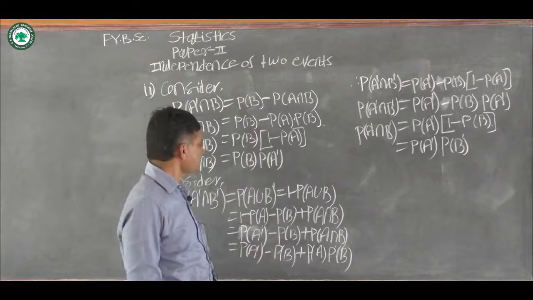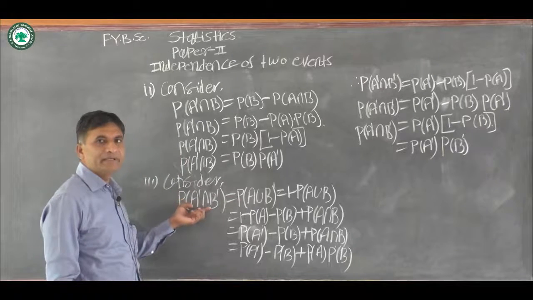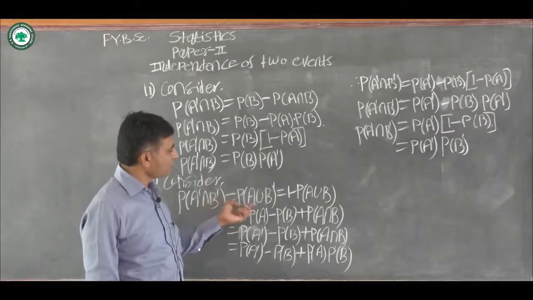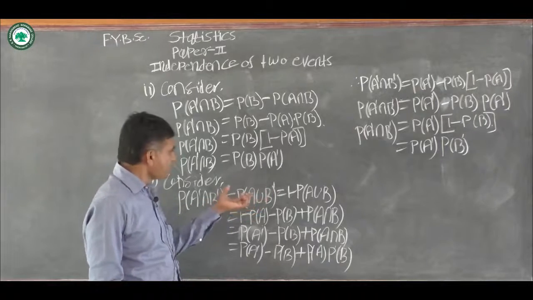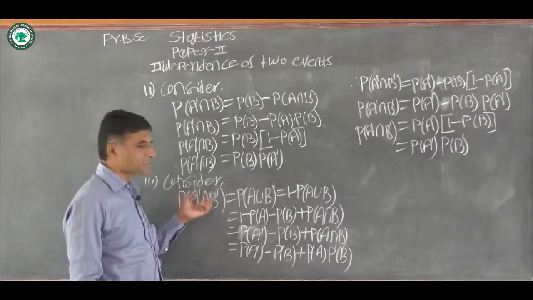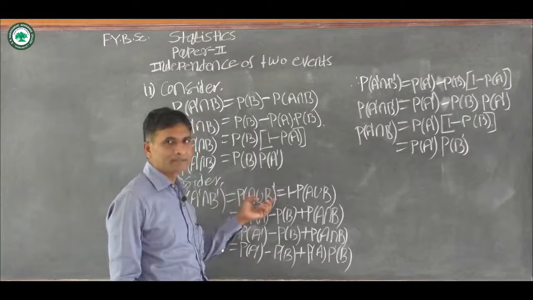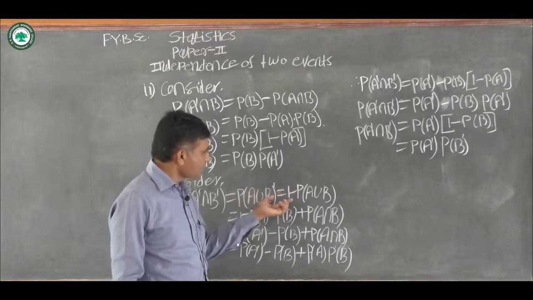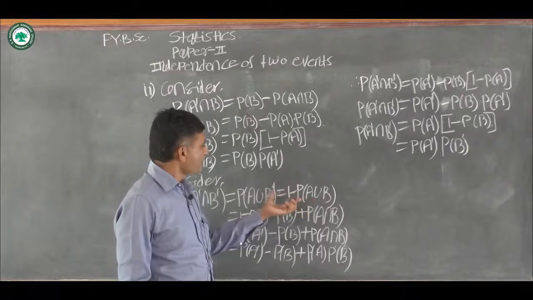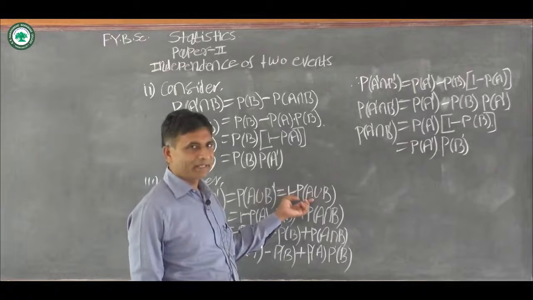Now the third case is, consider probability of A dash intersection B dash, which is equal to probability of A union B its whole dash, by using De Morgan's law. This probability is equal to 1 minus probability of A union B, that is, probability of a complementary event is equal to 1 minus probability of that event.